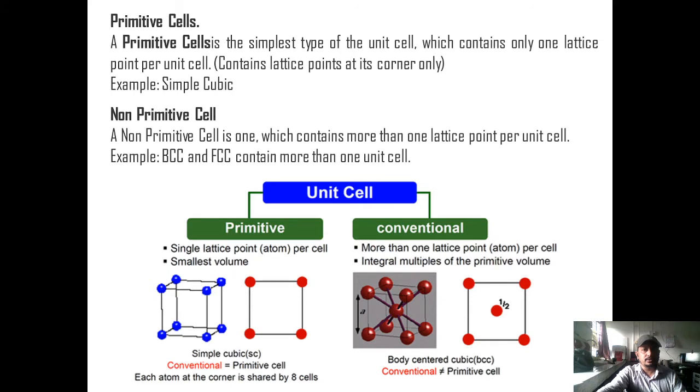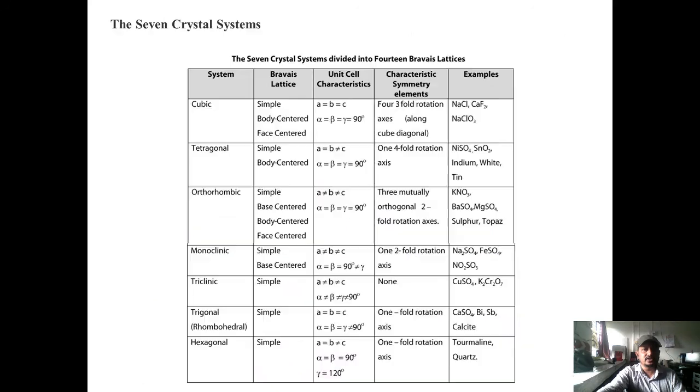Now there are two types of unit cells in nature. One is called a primitive unit cell, where there is a single lattice point per cell and it has the smallest volume. The second type is called a conventional unit cell or non-primitive unit cell, where there are more than one lattice points per unit cell, integral multiples of the primitive volume. For example, body-centered cubic, face-centered, and base-centered unit cells are a few examples of conventional unit cells. Now comes the crystal systems.